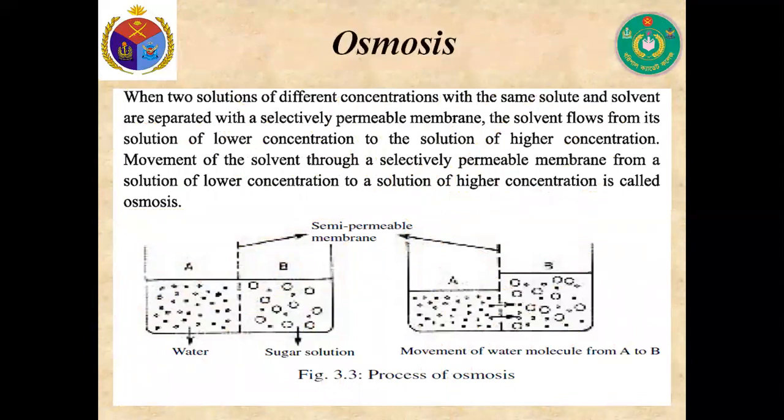Now, my dear cadets, osmosis. Do you know what is osmosis? Yes, my dear. When two solutions of different concentration with the same solute and solvent are separated with a selectively permeable membrane, the solvent flows from the solution of lower concentration to the solution of higher concentration. Movement of the solvent through a selectively permeable membrane, that means semi-permeable membrane, from a solution of lower concentration to a solution of higher concentration is called osmosis.